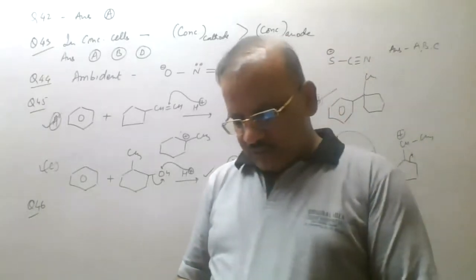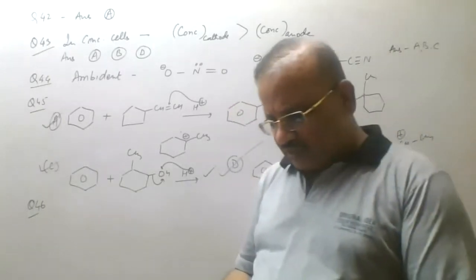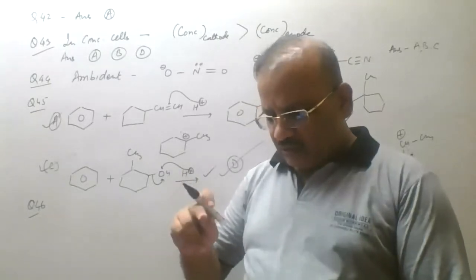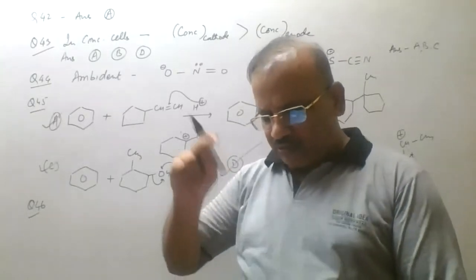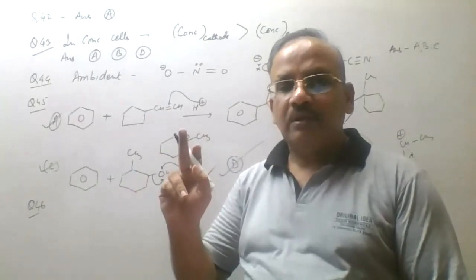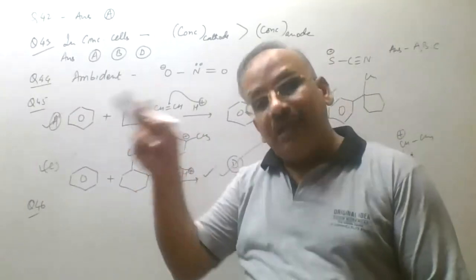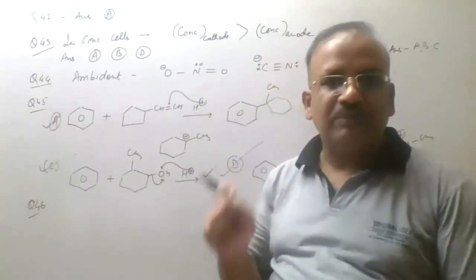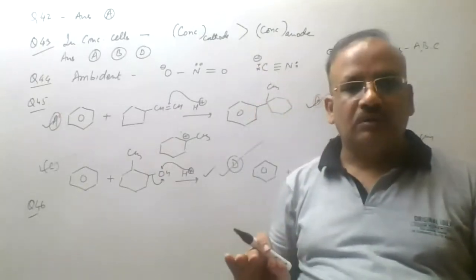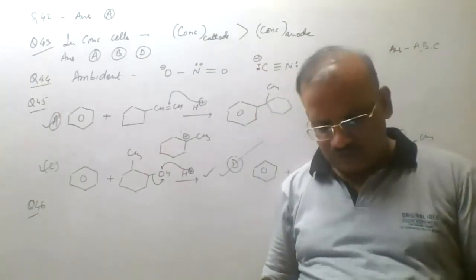C को check करते हैं. Metal carbon pi bond in the metal carbonyl is formed by donation of pair of electron from the filled d orbital of metal to the vacant bonding orbital, nahi, to the vacant anti-bonding molecular orbital of carbon. That is what I am telling. But here it is written bonding, so it will be wrong. It should be anti-bonding molecular orbital.